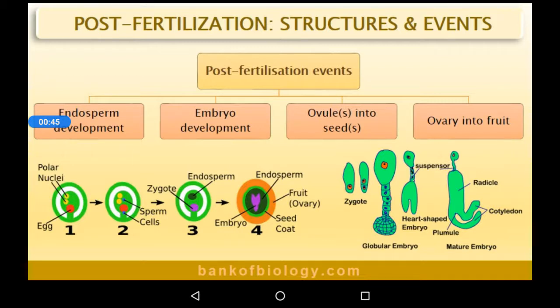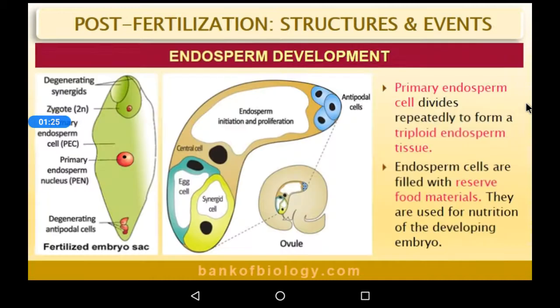Now we need to know what happens after the formation of these, that is, the events after fertilization, the post fertilization events, which we are going to discuss in detail. First we need to know endosperm development, then embryo development, then ovules into seeds. We know that ovules later become the seeds, and ovary becomes the fruit. The ripened ovary is the fruit. So these events we are going to study in detail. First we will discuss the endosperm development.